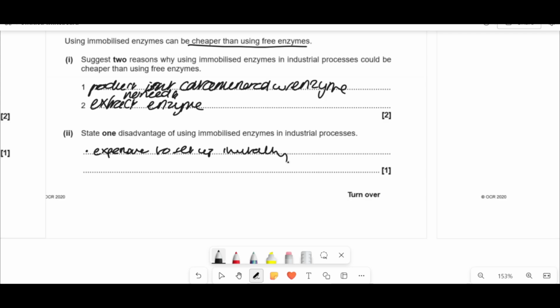It might actually be faster to use free enzymes, but it might be cheaper to just hold them in place rather than separating them. As well as that, you can get leakage, so some of them might just leak out.